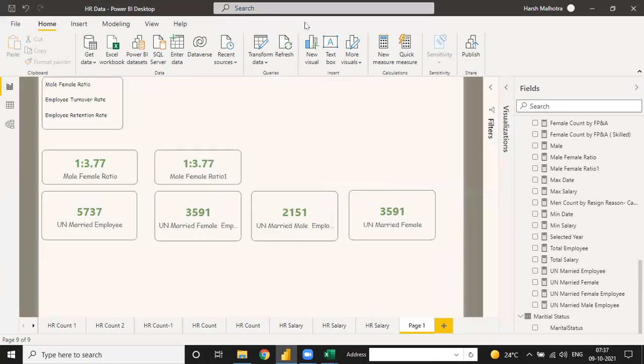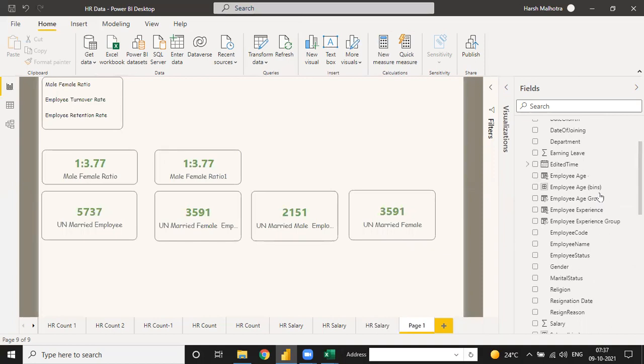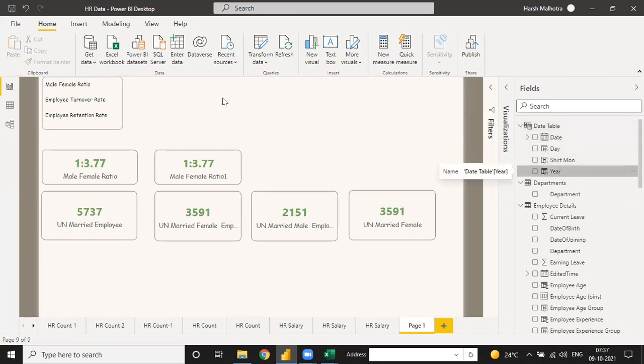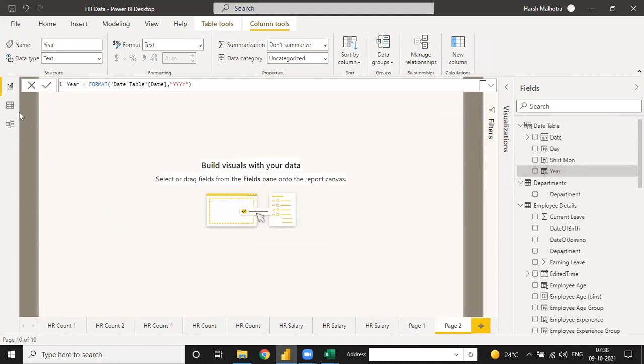No, sir. Okay, so our next thing is, suppose we need to calculate only year-wise employees. Suppose in the date table, let me just show you in the date table, we have a year. Okay, first I move to the second.